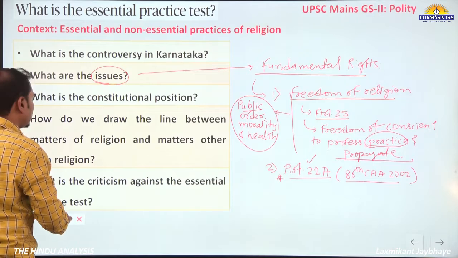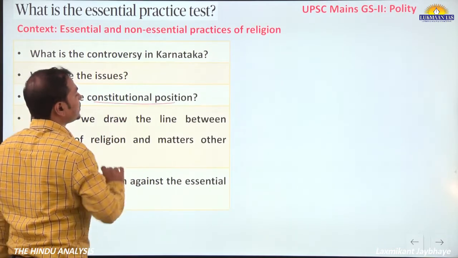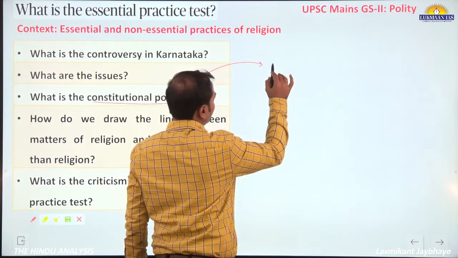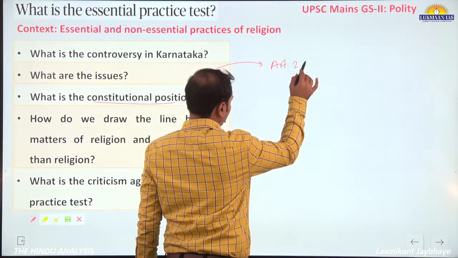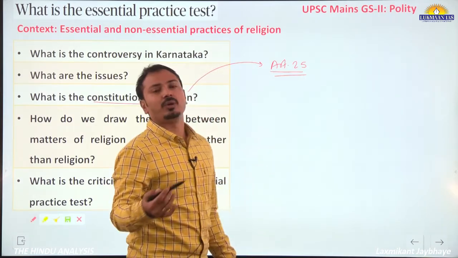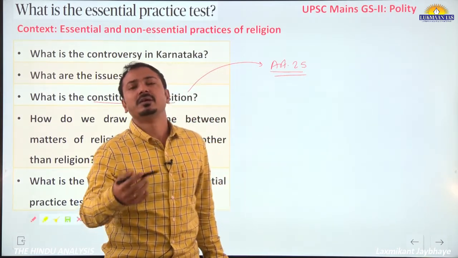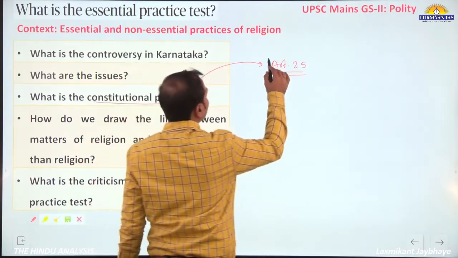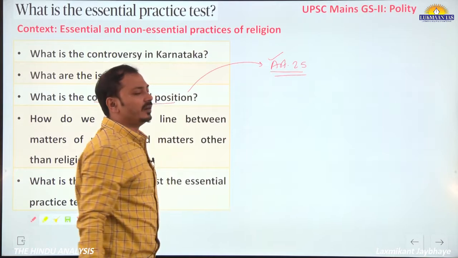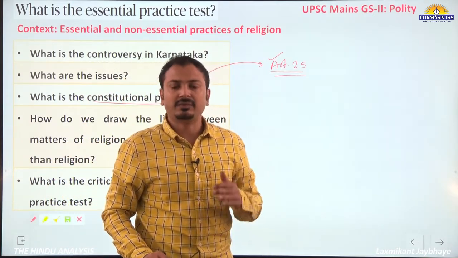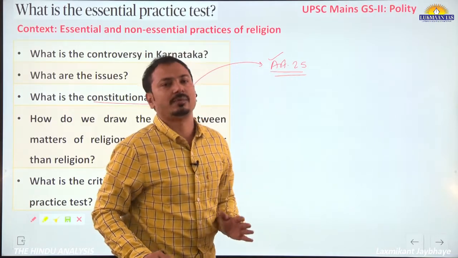Now what is the constitutional position about it? We know that we just learned about Article 25. This article provides for freedom of conscience and to practice, propagate one's religion. Okay, and if we are following this, then of course wearing the attire is part of religious practice, and one can follow that, no one can stop that simply.